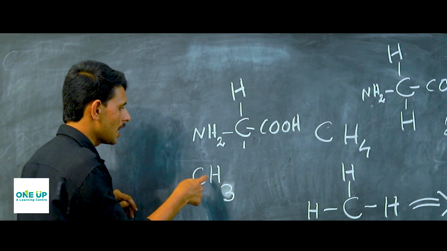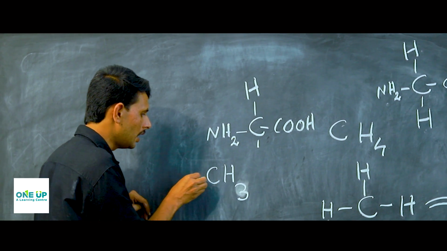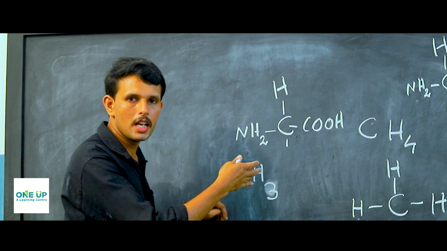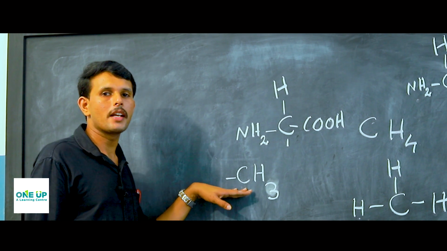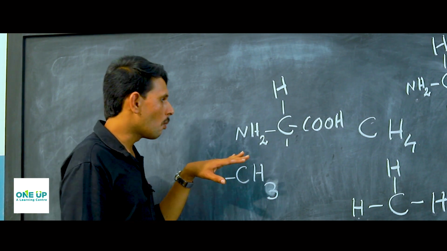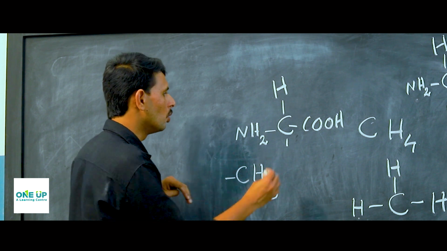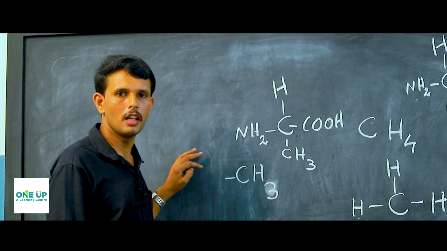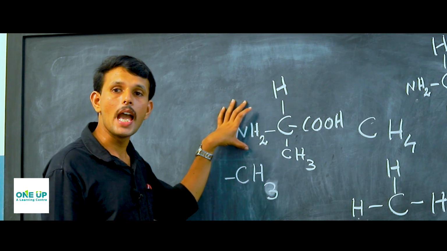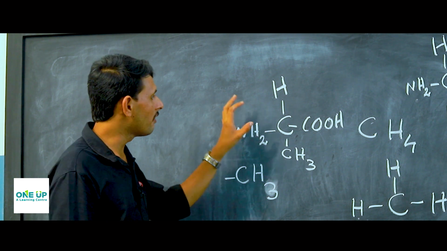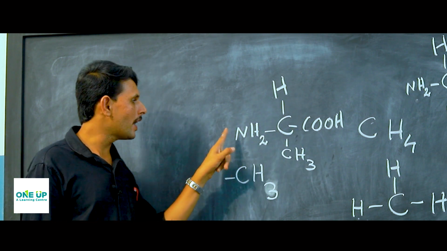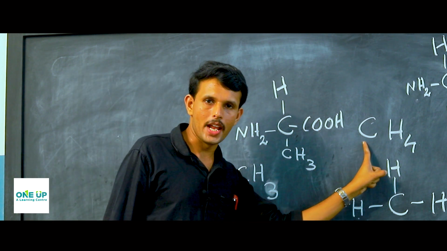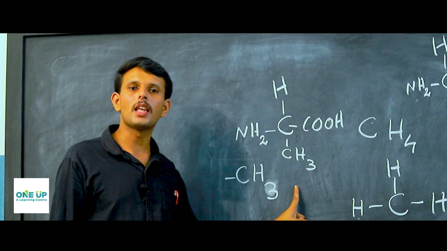Since these hydrogens are not enough to satisfy the valency of carbon, it will be a reactive functional group. So when the CH3 methyl group is occupying the R position, then the amino acid will be alanine. So the structure of alanine will be CH, NH2, COOH, and the functional group is methyl CH3.